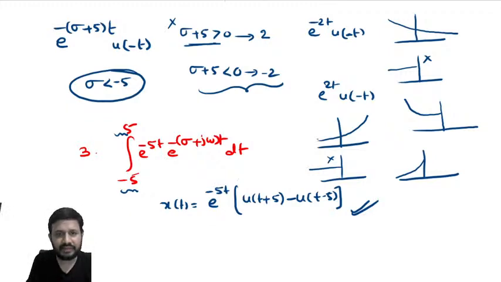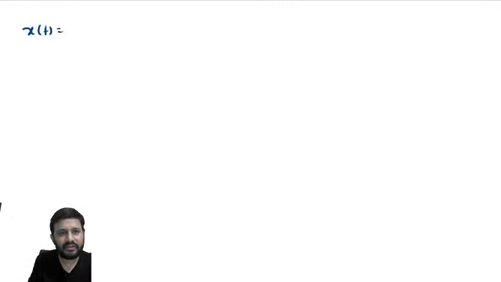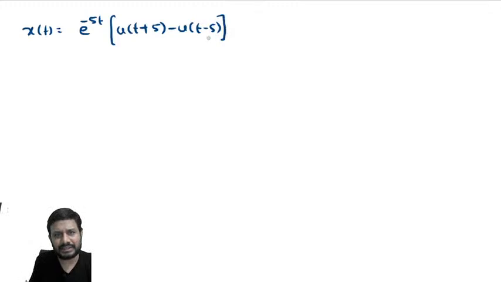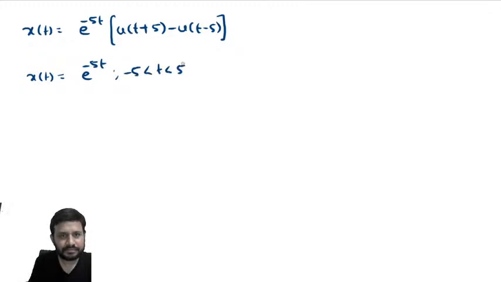Suppose you are given this kind of signal, x of t is equal to e power minus 5t into u of t plus 5 minus u of t minus 5. How are you going to find the Laplace transform? First of all, we must get the limits. This is nothing but e power minus 5t times u of t plus 5 minus u of t minus 5, which means it exists from what value to what value? Minus 5 to 5. So, this is a finite duration signal. ROC is entire S plane and absolutely integrable also. Understood?